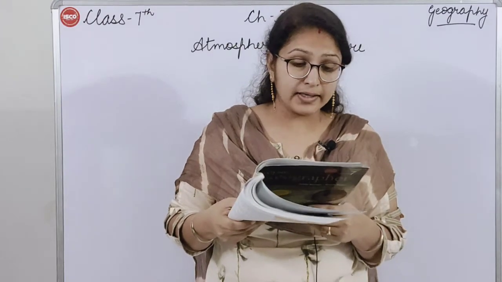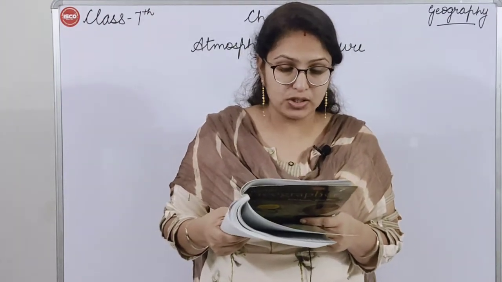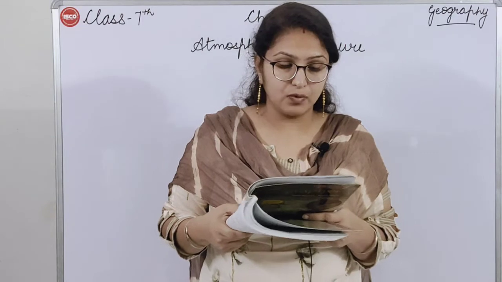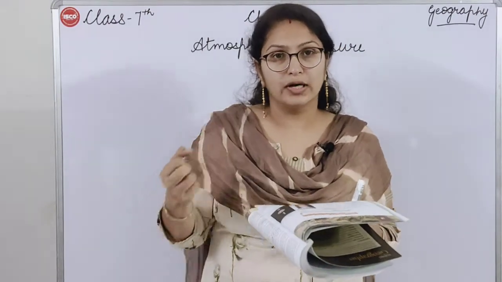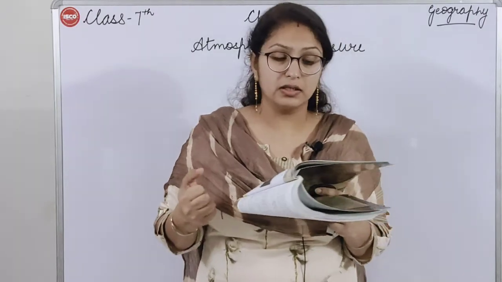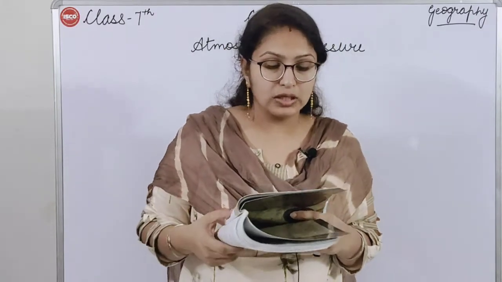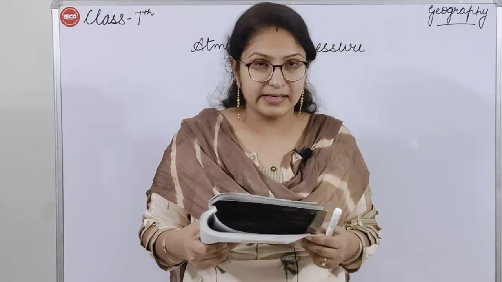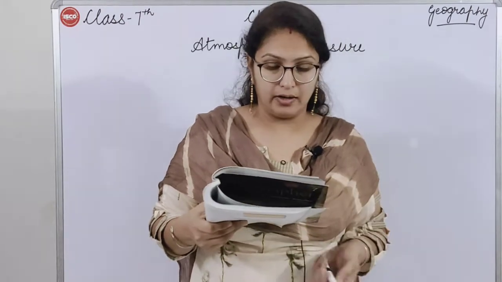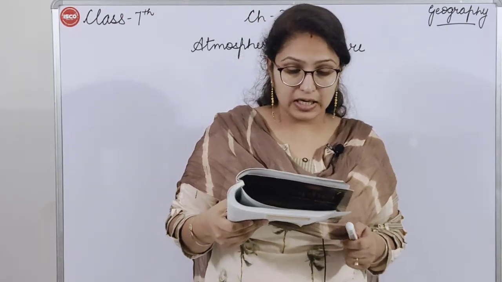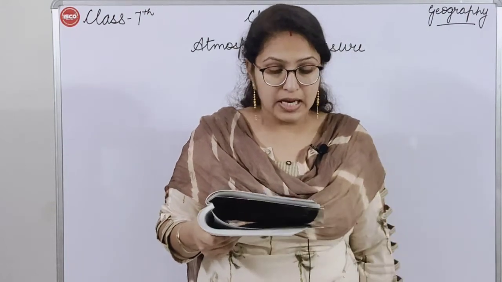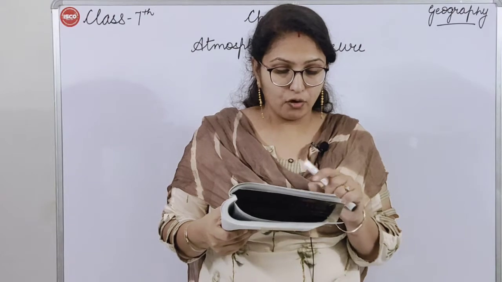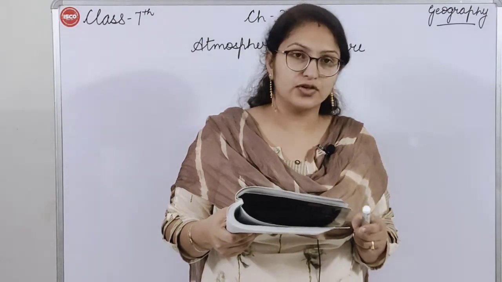It is the strong invisible force of the Earth's gravity that pulls the air down to the Earth. So this air is attracted towards the Earth by gravity. This gives the air molecules weight, and this weight exerts a force on the solid and liquid surface of the Earth.